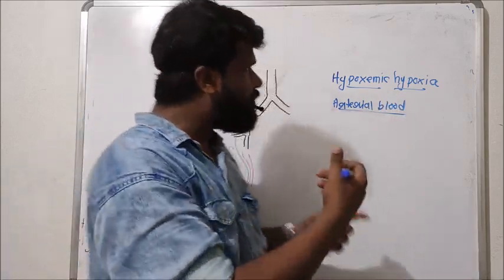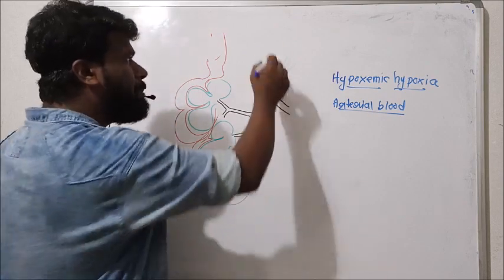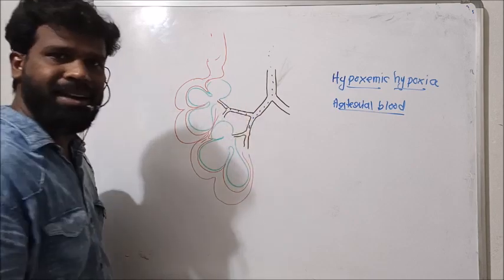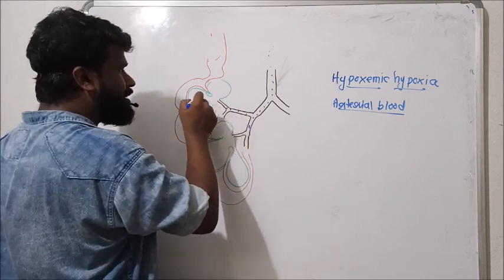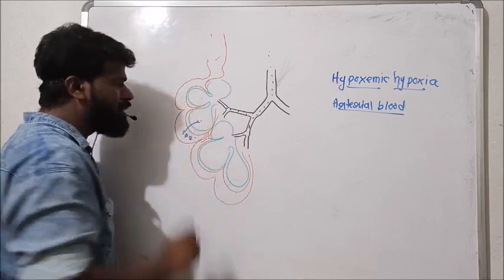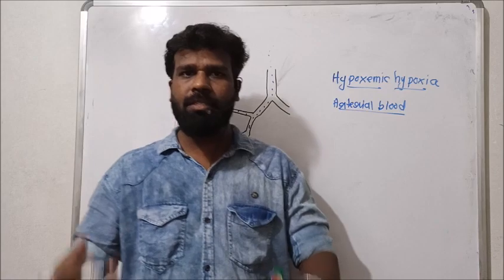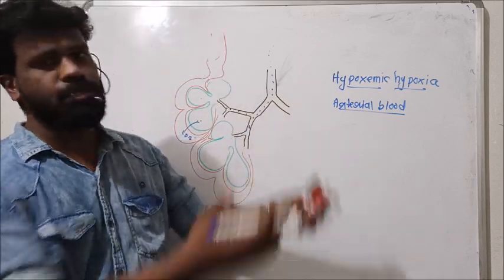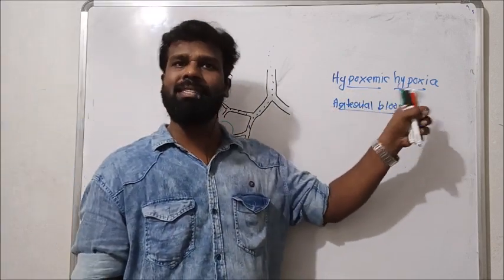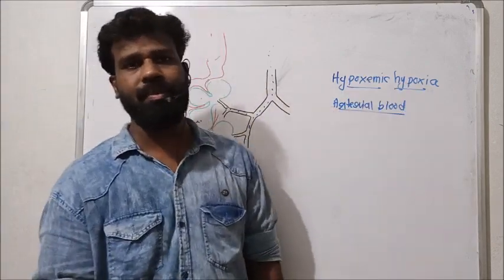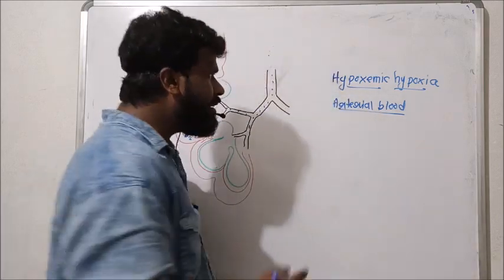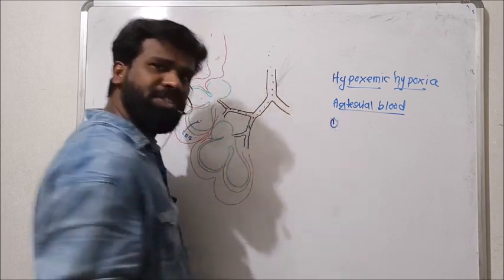Then how does this arterial blood get oxygen? By the process of inhalation, atmospheric oxygen enters the respiratory tract and is transported to the alveoli. From the alveoli this oxygen diffuses to the blood, and thereby the blood gets oxygen and transports it to the tissue. If this arterial blood becomes deficient in oxygen, that condition is hypoxemic hypoxia. And there are several reasons for this hypoxemic hypoxia.